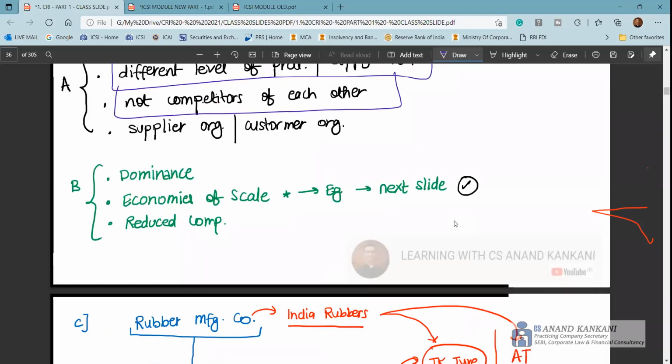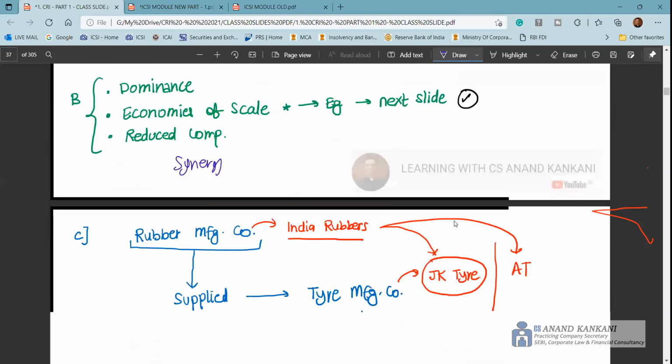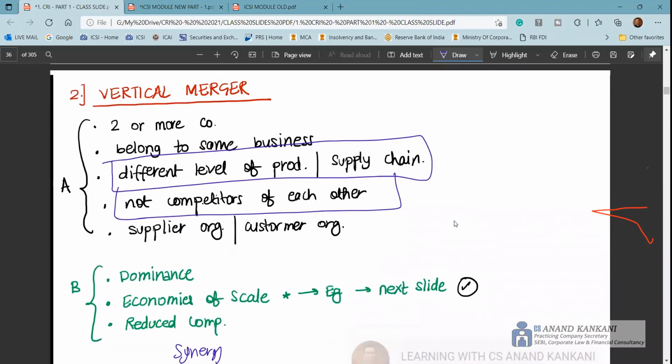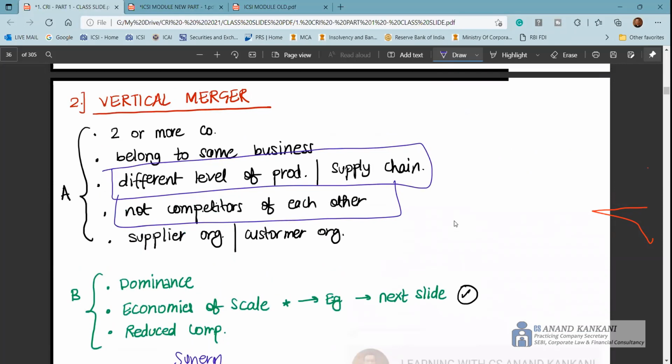So dominance, economies of scale, reduction of competition, and you can write synergy. They get a lot of synergy benefits here. Now, rubber manufacturing company. Again, in one more case, at any point of time where you feel your content is weak, what you can do is quote an example.